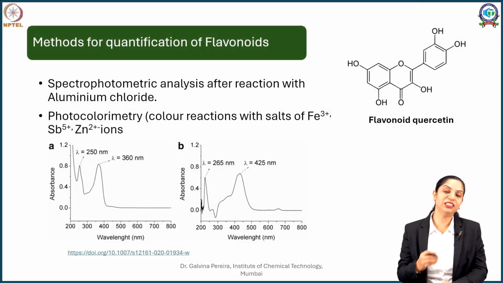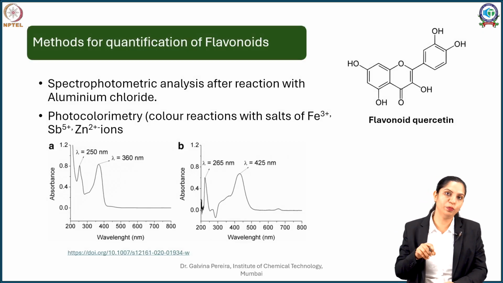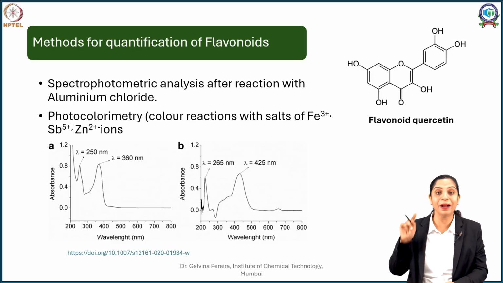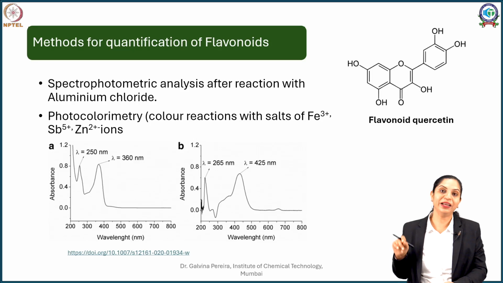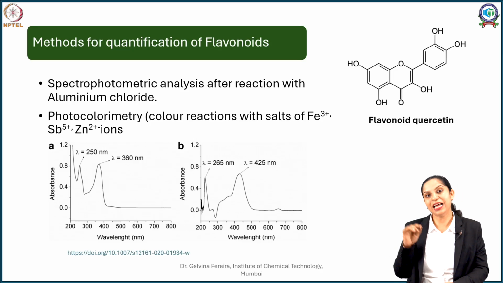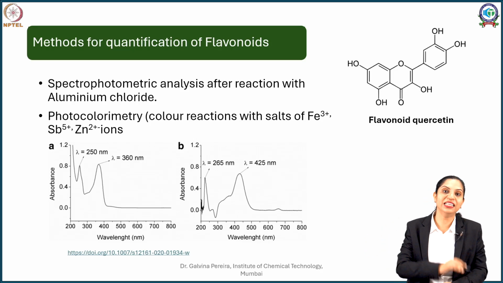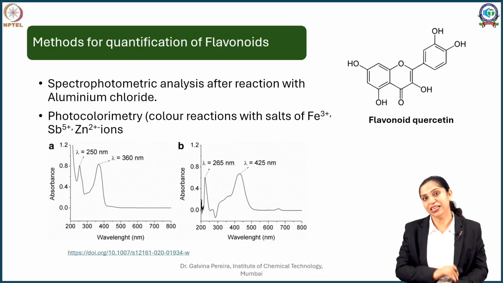Now, how do you use this data for quantification? I can set my UV spectrophotometer at a UV maximum corresponding to that particular flavonoid's band 1 or band 2, and I can measure the concentration. Say for example, my quercetin is giving me an absorbance value of 0.8 for 100 microgram. If my sample is also giving the 0.8 value, that means in my sample also quercetin is 100 microgram. But this is not as simple.